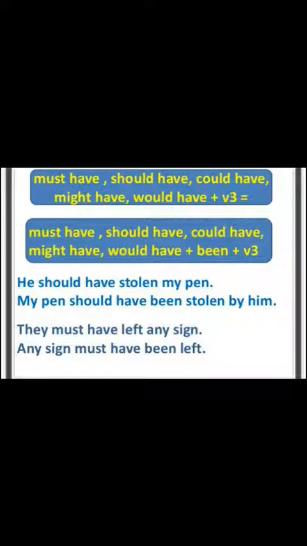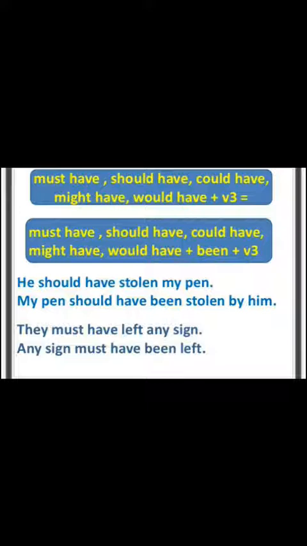So bring my pen first: my pen should have, and after that you have to add been. You have to use should have been and after that the third form of the verb and then by, and after by the object, him, is here.